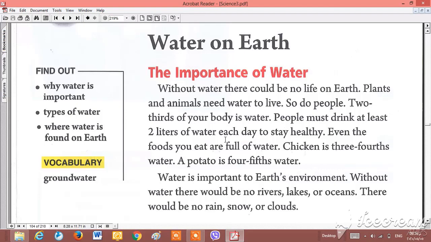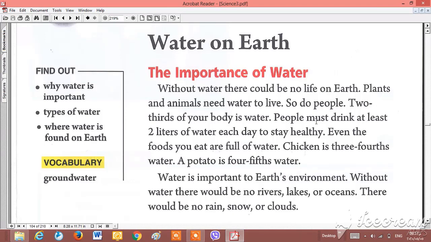It means 7 or 8 glasses of water each day to stay healthy. If you can't do that, you will lose your health. You will be unhealthy.